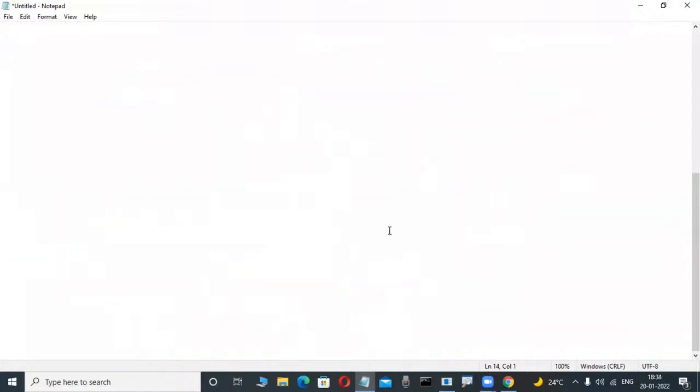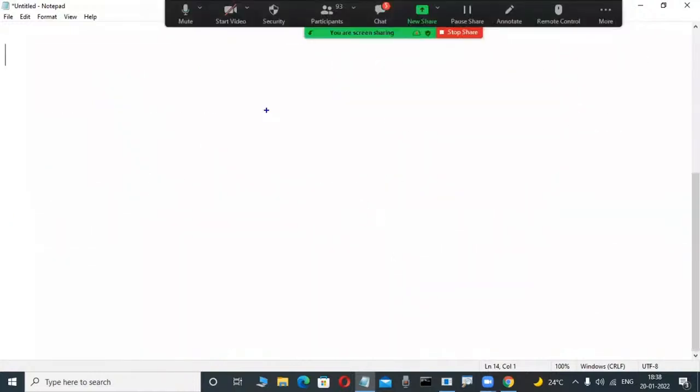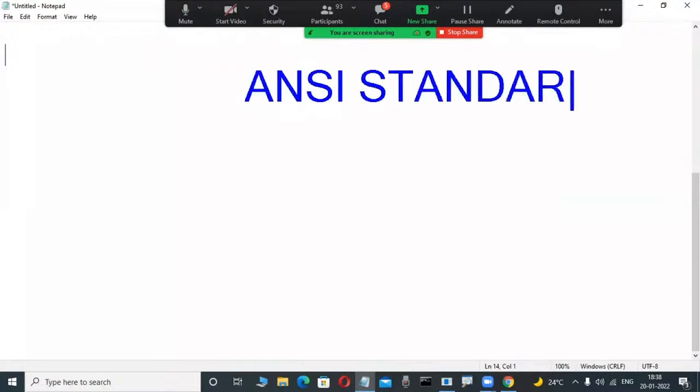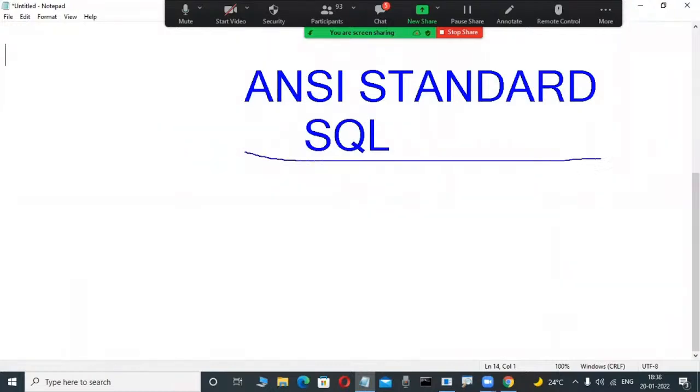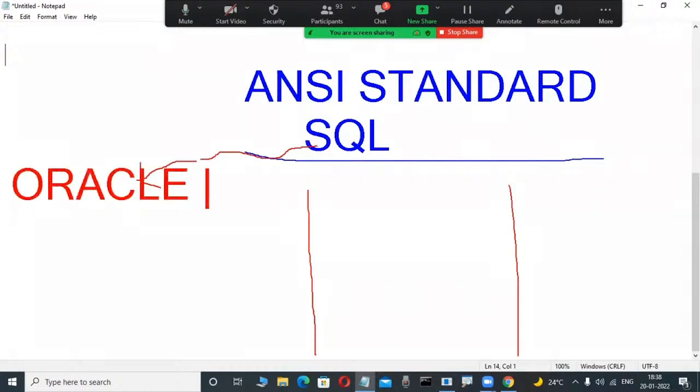Same like here also, observe. SQL is an ANSI standard language. ANSI, the American National Standards Institute, defines standards for the SQL language. SQL is an ANSI standard language used to operate all relational databases. I agree, but unfortunately, from this ANSI standard SQL language, Oracle Corporation created their own SQL that is called Oracle SQL. That is important.